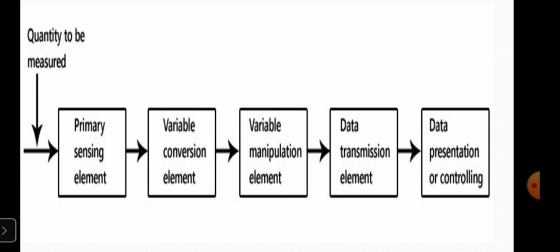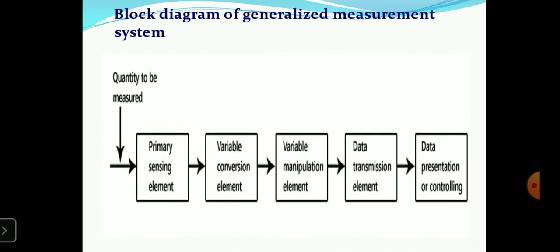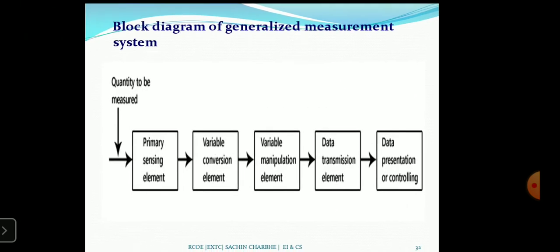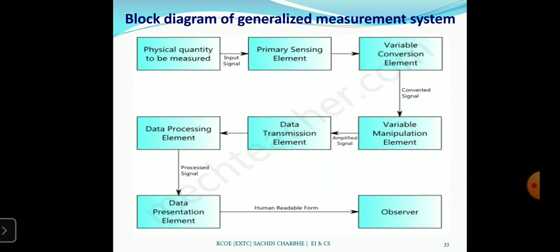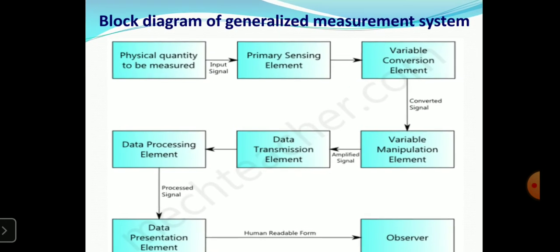Some can be used for high speed cameras, TV equipment, CRO, CRT, printers. This type of instrument is used for data presentation and controlling. This is the block diagram of the generalized measurement system.